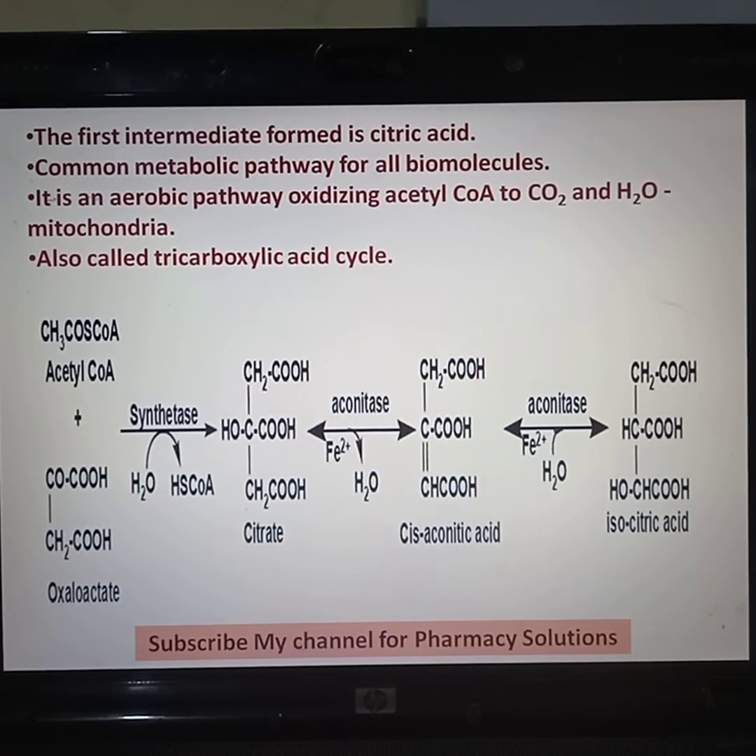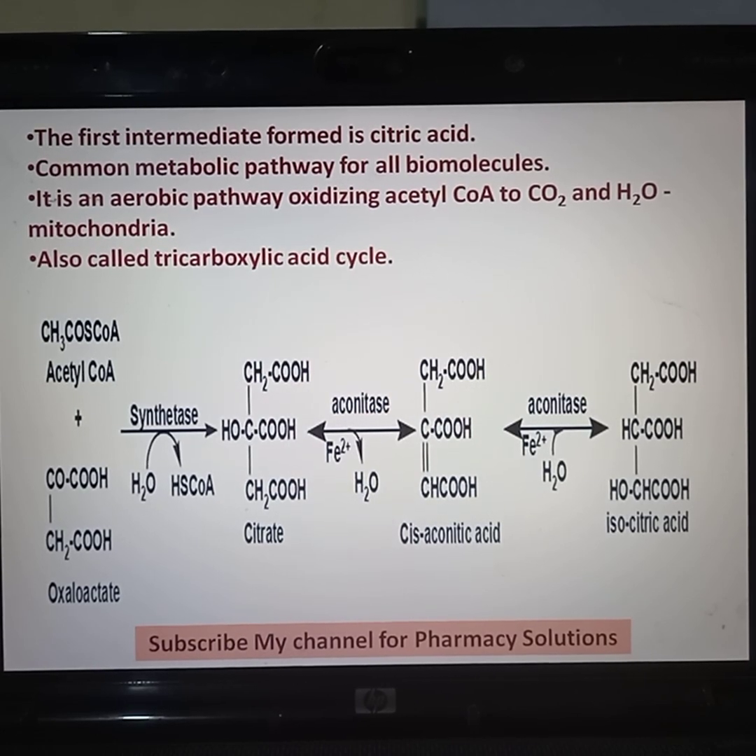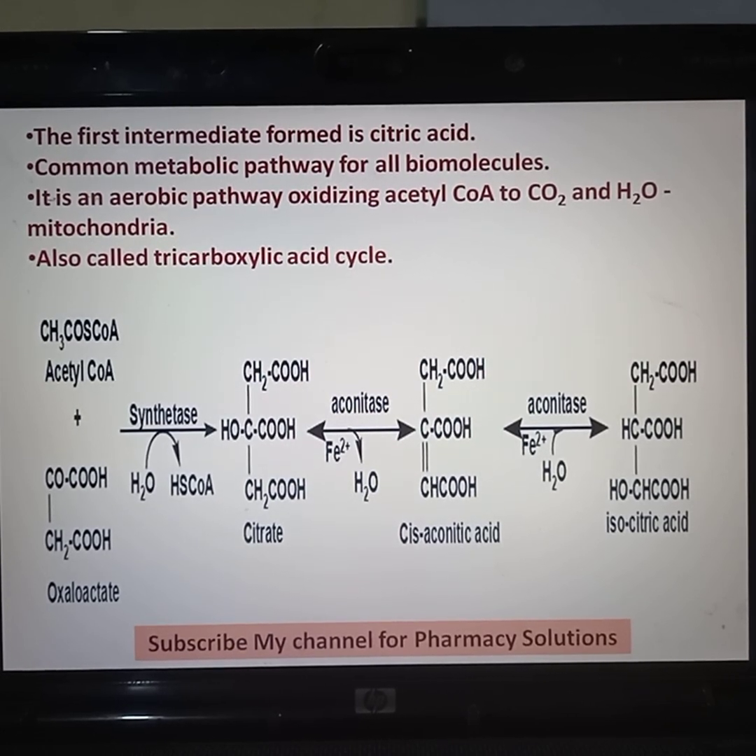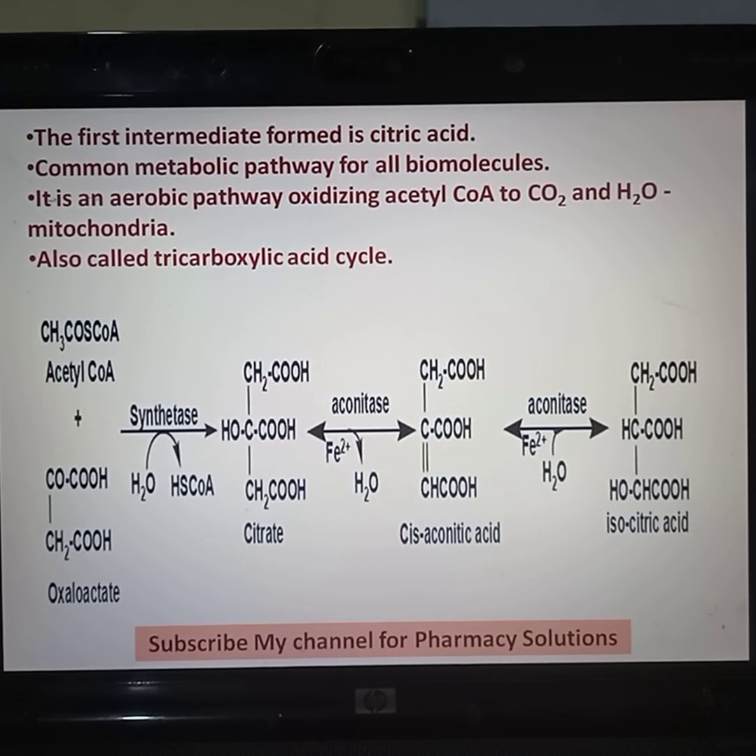Why is it called the citric acid cycle? Because the first intermediate formed in the TCA cycle is citric acid. That's why the name citric acid cycle. And it is the common metabolic pathway for all biomolecules, be it protein, carbohydrate or lipids. Ultimately, they are completely oxidized through the citric acid cycle or tricarboxylic acid cycle.